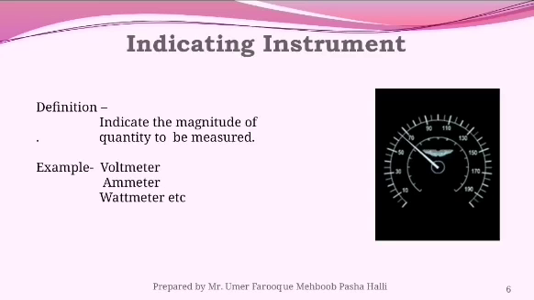We can see here on the right side of the PPT there is a symbol, there is a scale and on the scale a pointer. When it starts from 0 to 200 reading, it means they are showing the reading from 0 to 200, that means indicating the value of that particular parameter. That's called an indicating instrument.